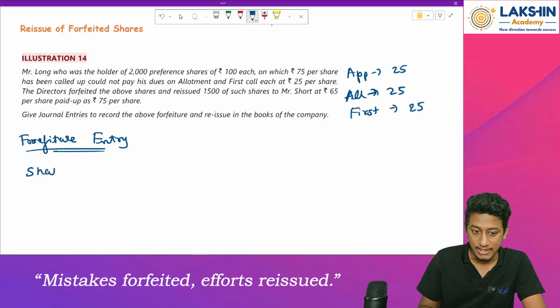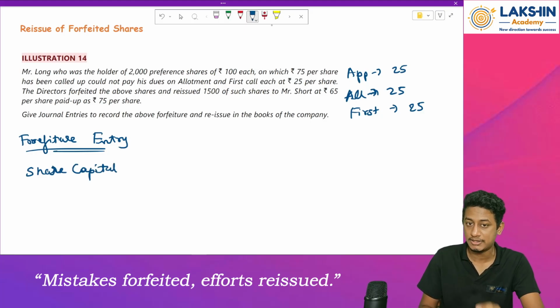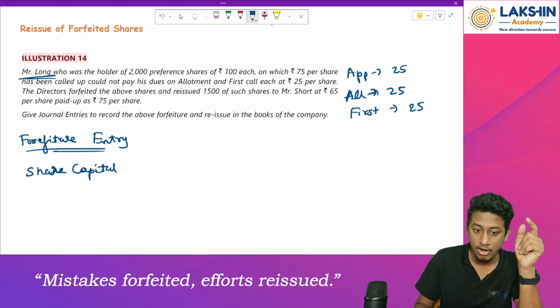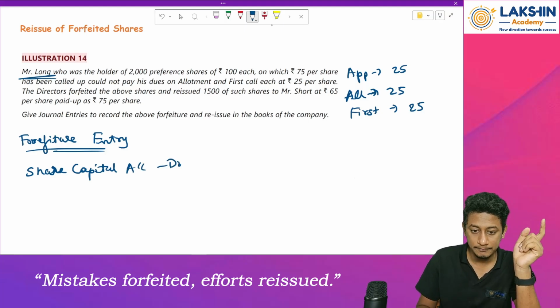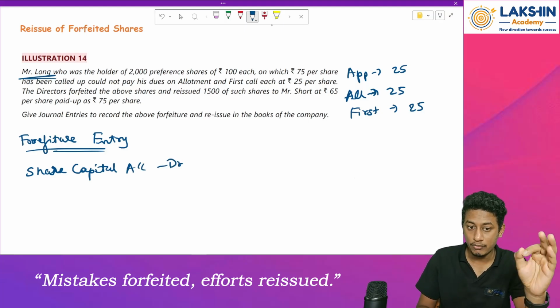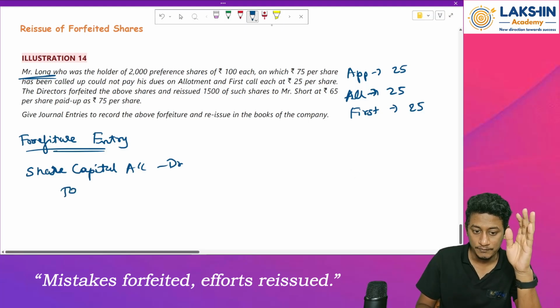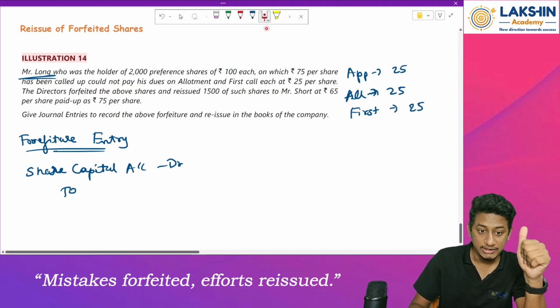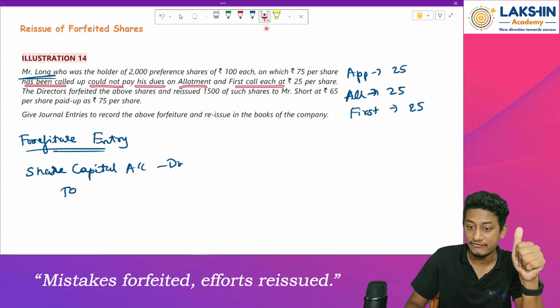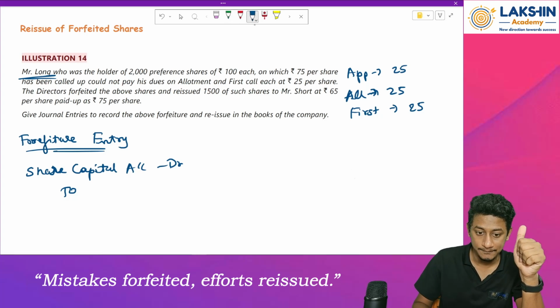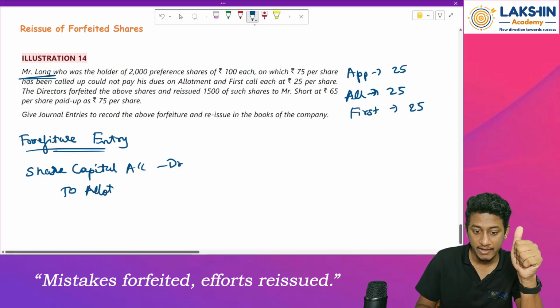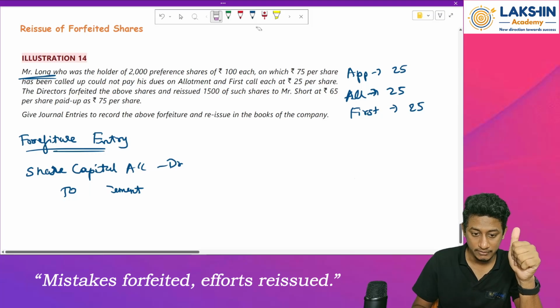First of all, share capital account will be debited. Why? Because I am reversing all of the capital whatever was allotted to that person, Mr. Long. Is there any premium mentioned over here? No premium, so skip premium. So, on what is the money not received? He has not paid his dues on allotment and first call. So the entry will be to allotment, wherever the money is not received.